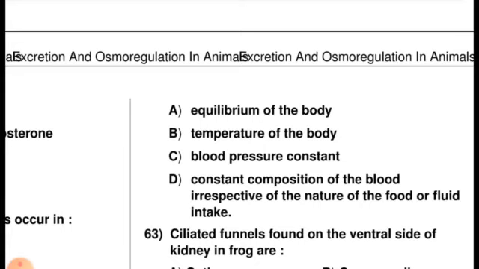Option D is right: constant composition of the blood irrespective of the food which we eat and the fluid intake.